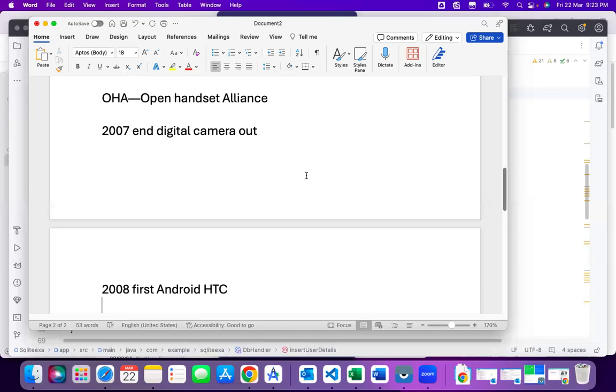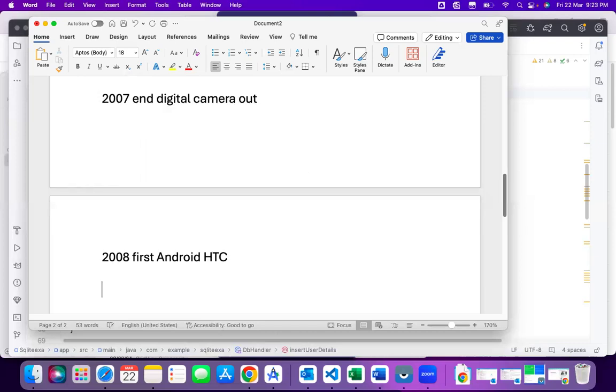Then after that, in 2009, they succeeded as an operating system. They released the second Android device with the operating system, again with HTC in 2009.